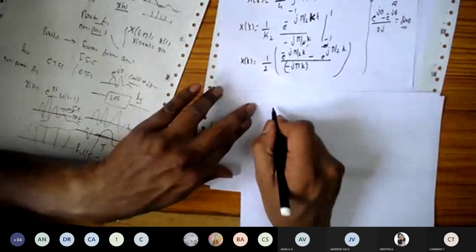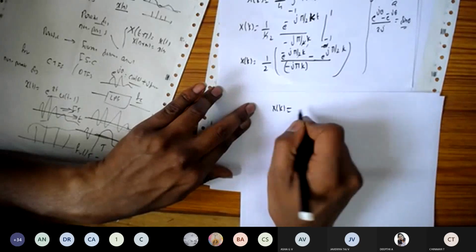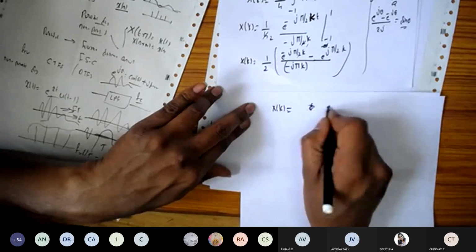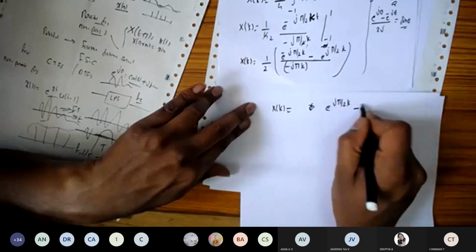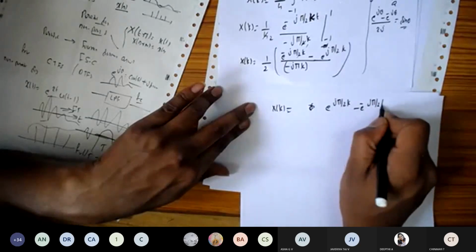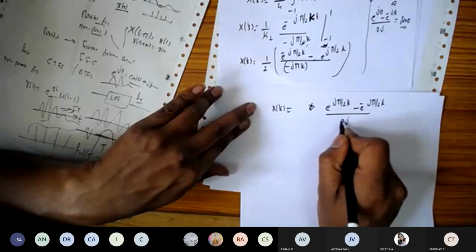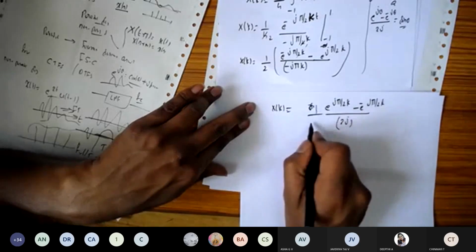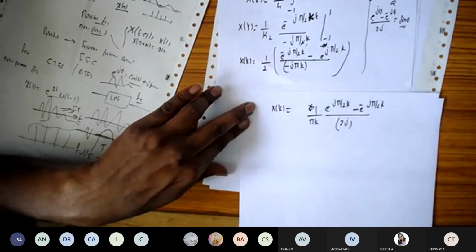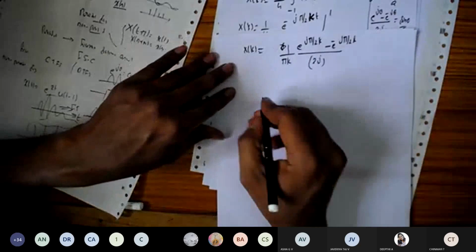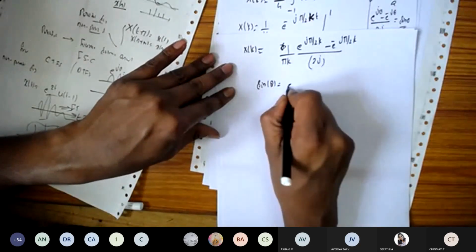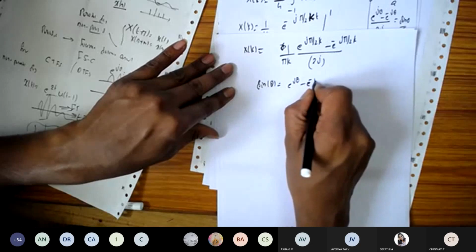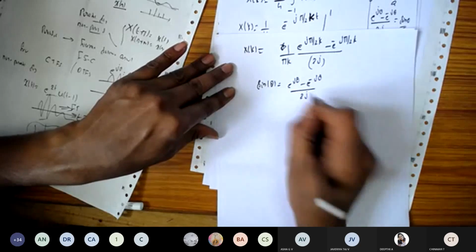So you are going to express in terms of sine or cos here. So x of k will become, before that I will write once again: e to the power of j pi by 2 into k minus e to the power of minus j pi by 2 into k, divided by 2j. The remaining term is pi into k. We know that sine theta is e to the power of j theta minus e to the power of minus j theta divided by 2j.